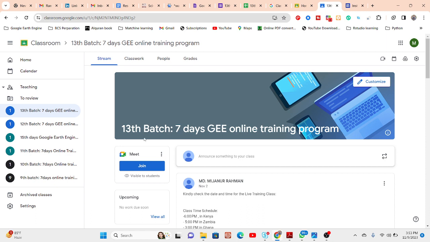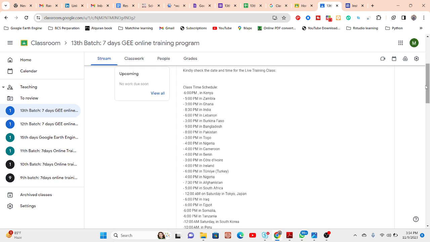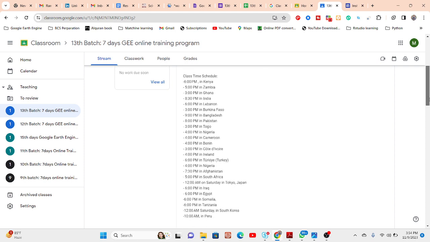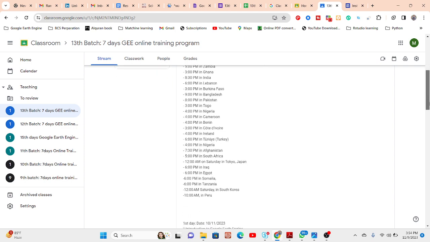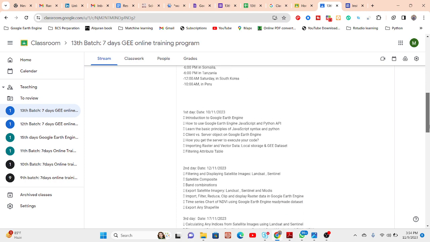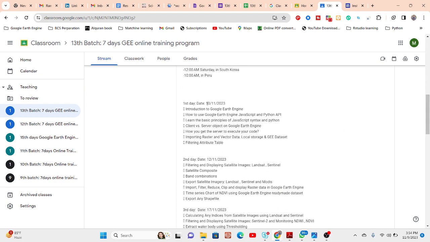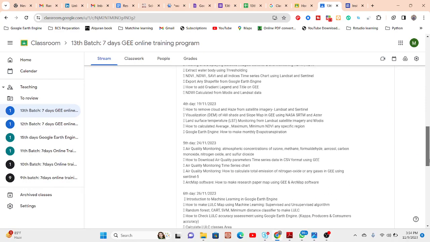Here you can see the meet option, so you can simply join at the time for your own region. For that, here I put all of the schedule times for the different regions. You can simply check what the time is in your own region from this list, as well as the class date. We already provide the class date, so you can easily check from here.